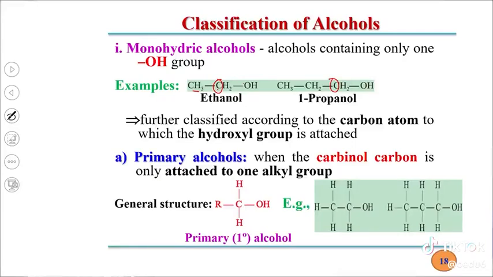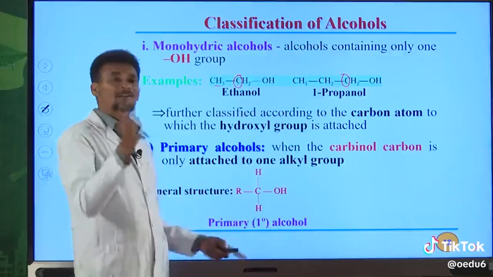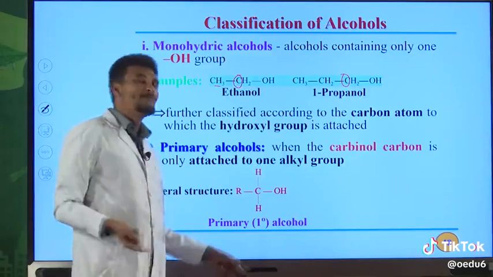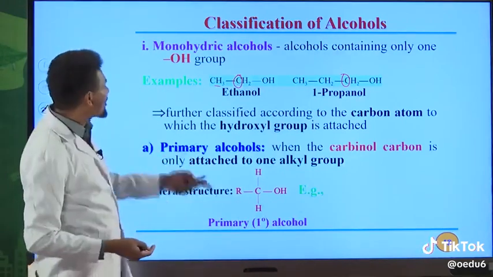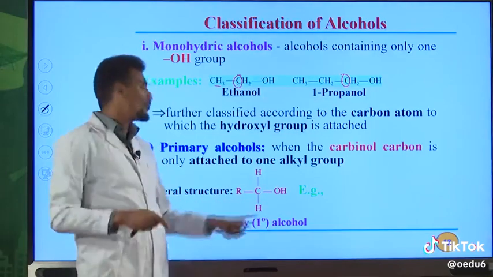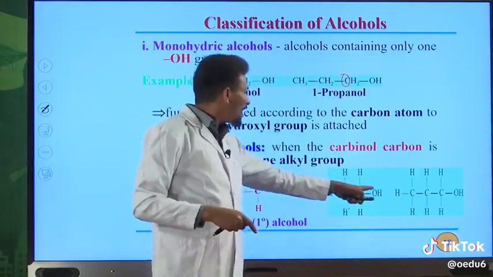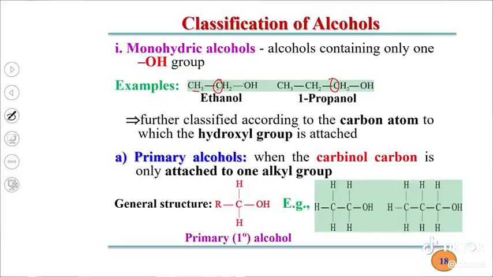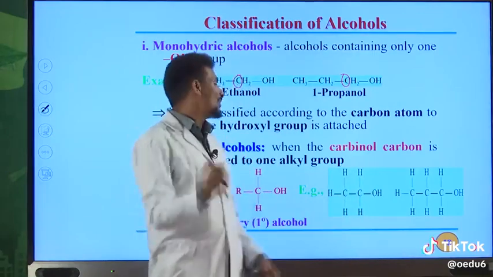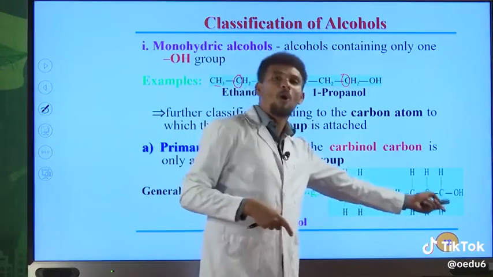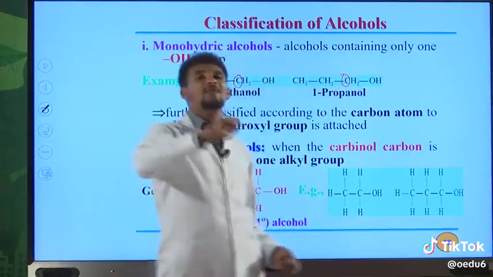So, this is the general structure for primary alcohol. The carbon is a primary carbon and the OH is directly bonded to that carbon. Because of that reason, we can classify this type of monohydric alcohol. Why monohydric? Because we have only one OH group in the molecule. Therefore, this is a primary alcohol. Look at this carbon. The carbon directly bonded to the OH group is only bonded with one carbon atom. Others are hydrogen atoms. Therefore, this is one example of a primary alcohol. Ethyl alcohol is the common name for this alcohol, but its IUPAC name is ethanol. The IUPAC name for this alcohol is 1-propanol, and its common name is n-propyl alcohol.